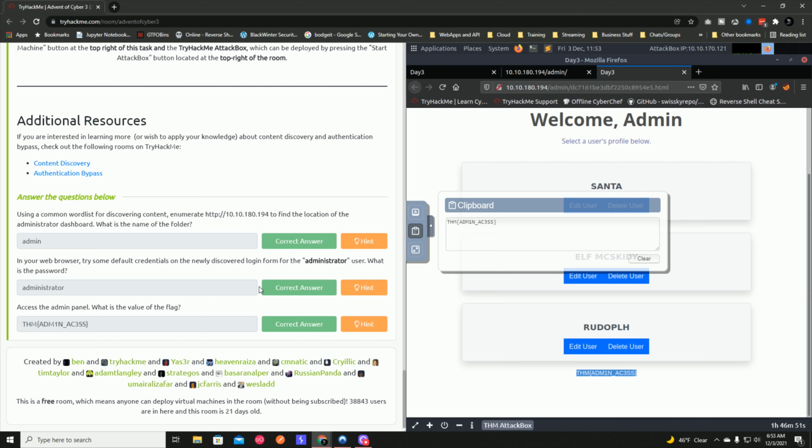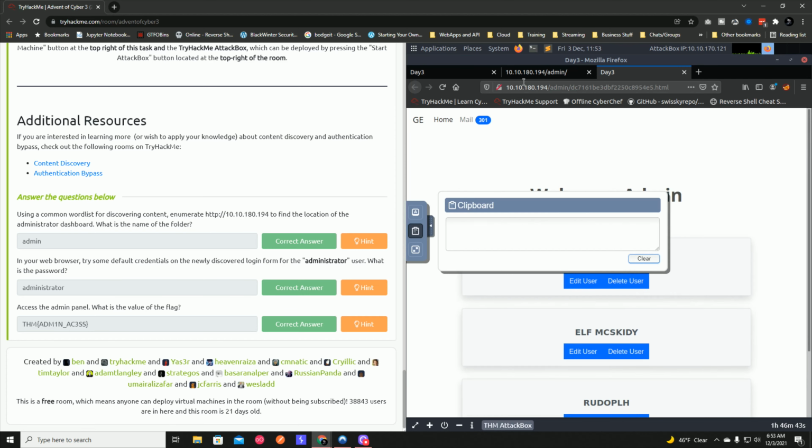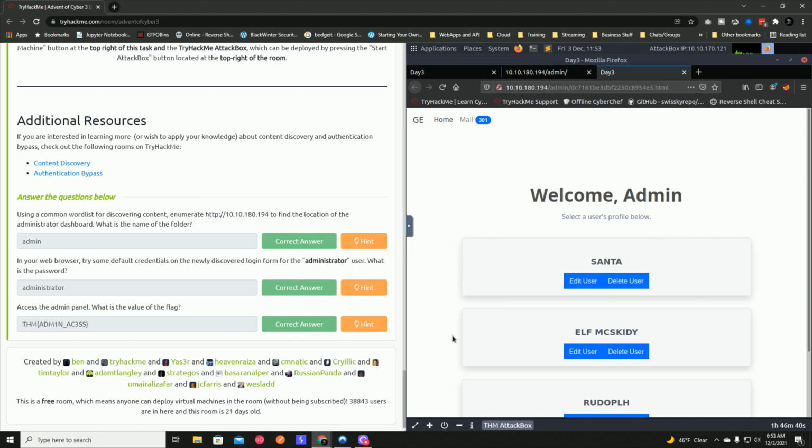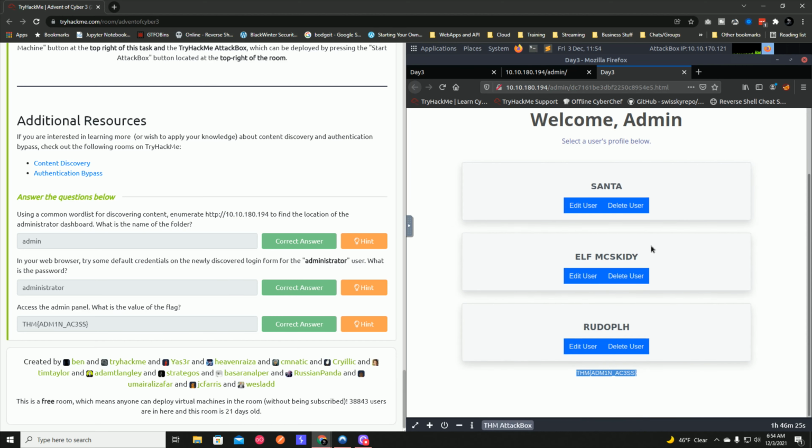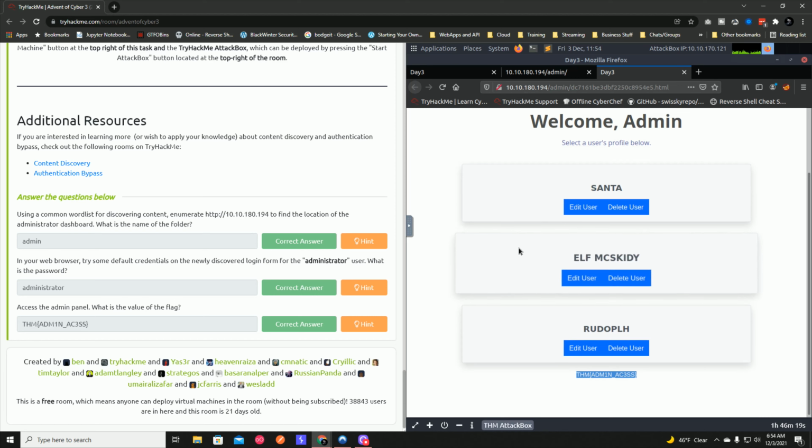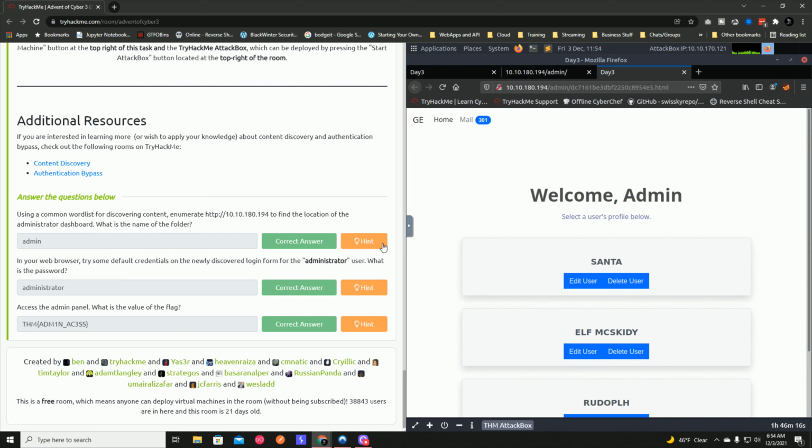So to do a quick recap, we accessed the website, used Derb to do some content discovery, and we found that there was an administrator panel, and then we used some default credentials with the password administrator and username of administrator getting into our admin panel here. So now we have Santa, Elf, McSkitty, and Rudolph. I don't want to edit anything or delete anything because it didn't tell me to, and that would be out of scope.